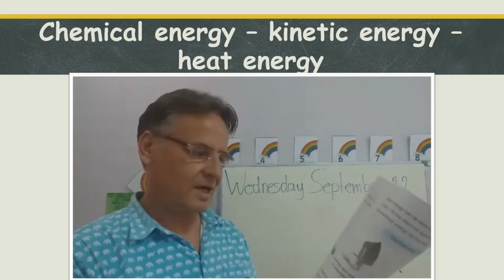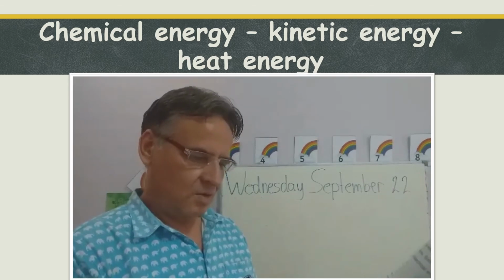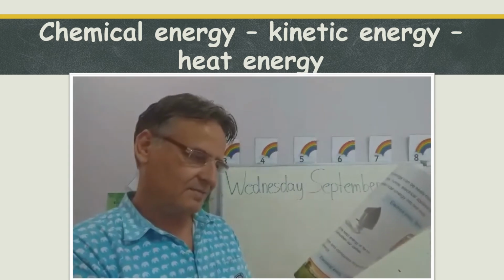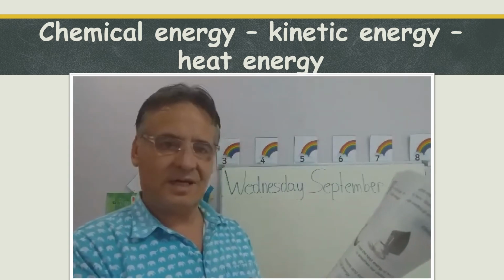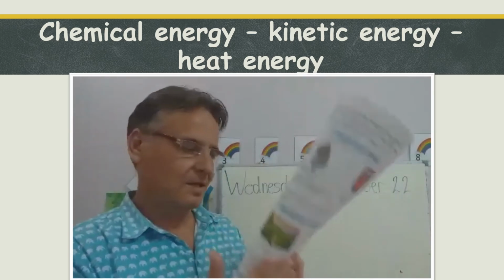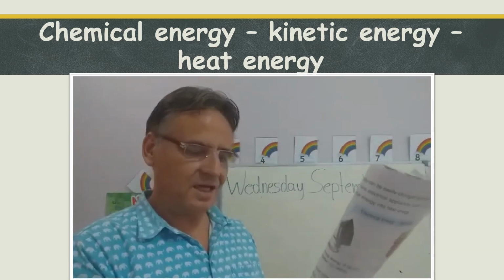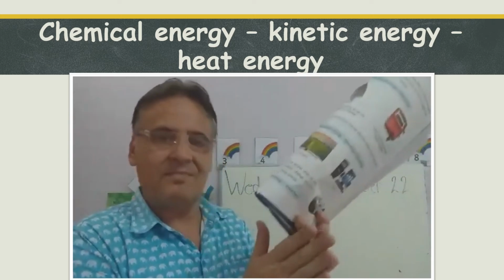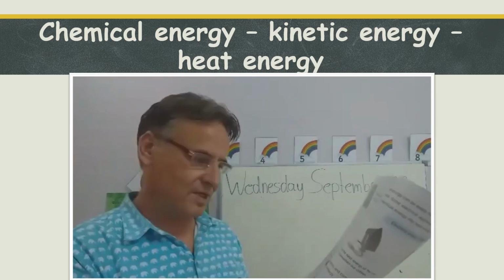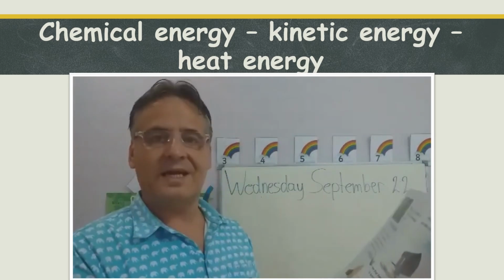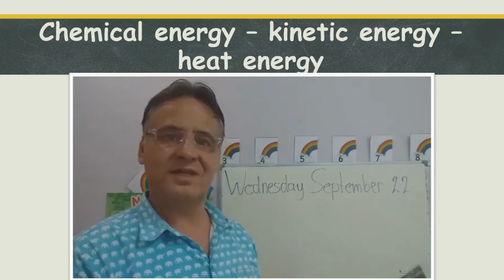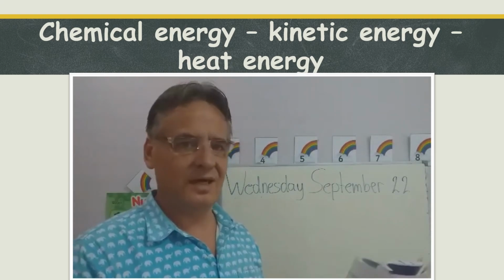Yes, because your hands will be warm. When we rub our hands together, we use chemical energy. And the chemical energy in our body is changed to kinetic energy because we move. And then the kinetic energy is changed into heat because it makes our hands warm. So chemical transforms into kinetic energy, and that transforms into heat energy. Interesting.